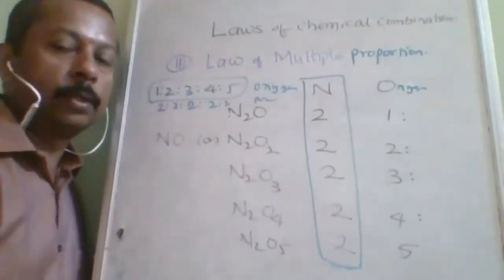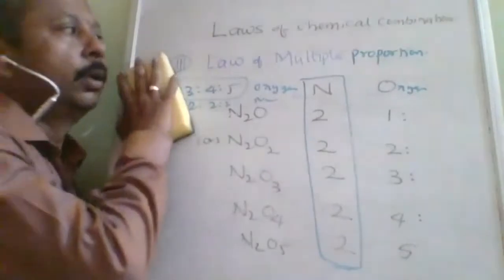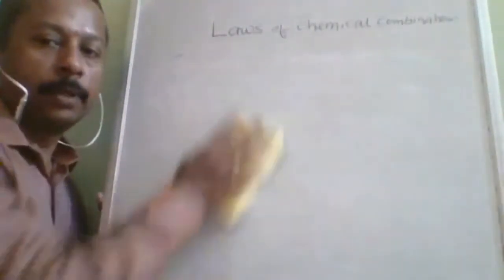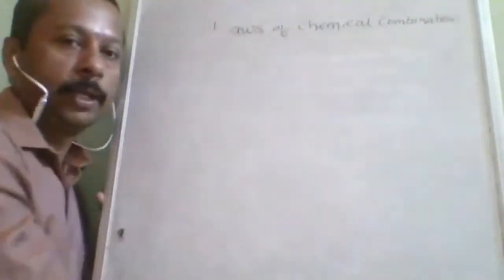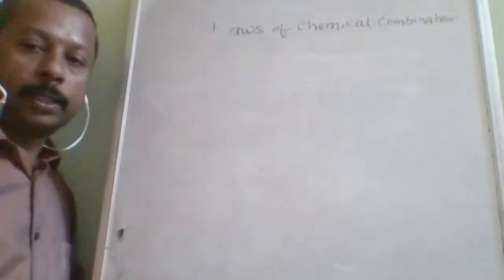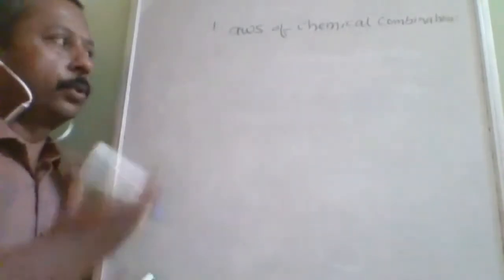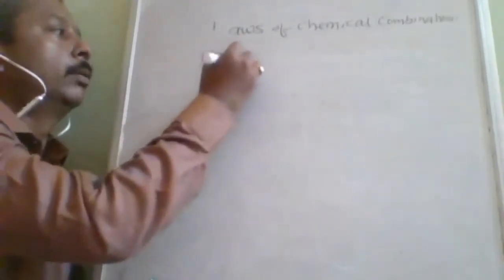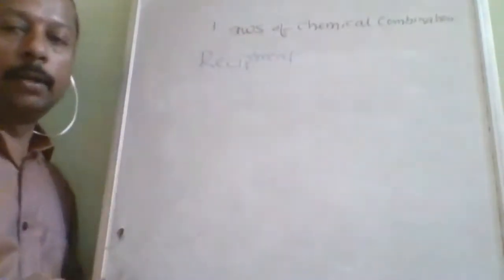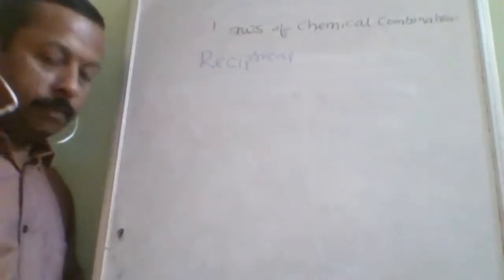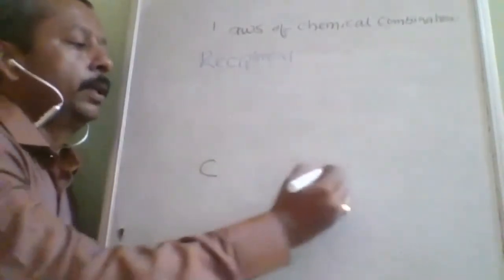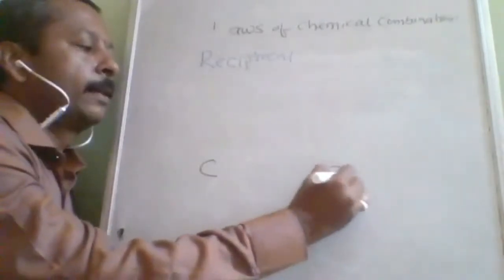Next we talked about the two elements. Now we will talk about how many elements? Three elements. Very nice. That law is called what? Reciprocal proportion. Okay, so according to reciprocal proportion, when you combine three different elements, suppose carbon and sulfur.